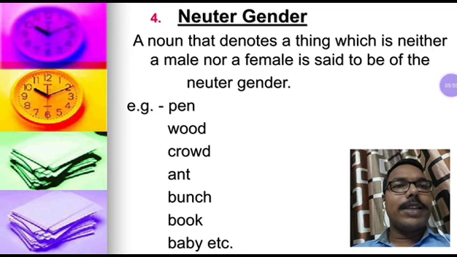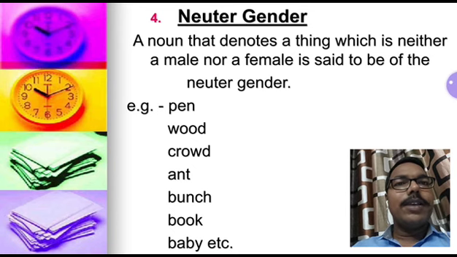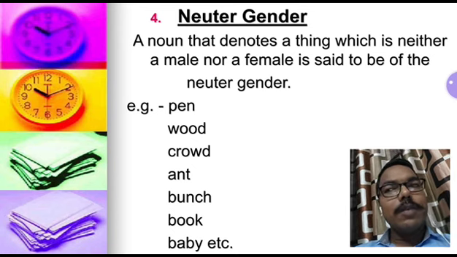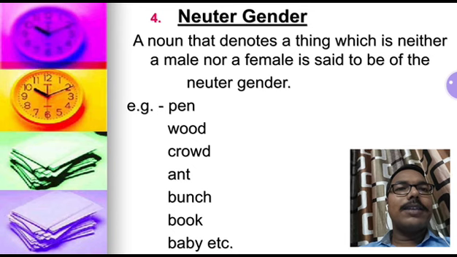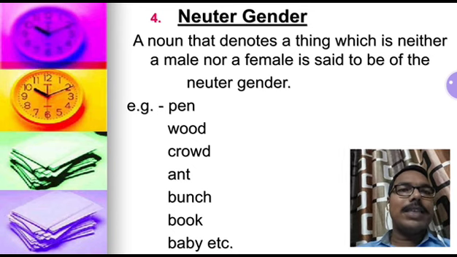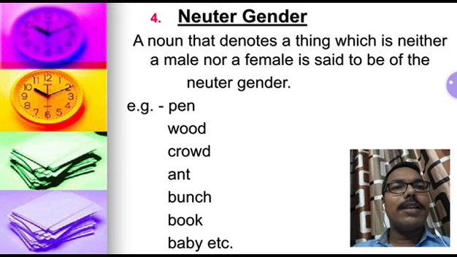What have you understood by this definition, students? That any name which neither denotes a male creature nor a female creature is called neuter gender. Suppose I ask you, tell me students, is that pen male or female? You will not be able to give the right answer, because a pen is not male or female. It is neuter gender.